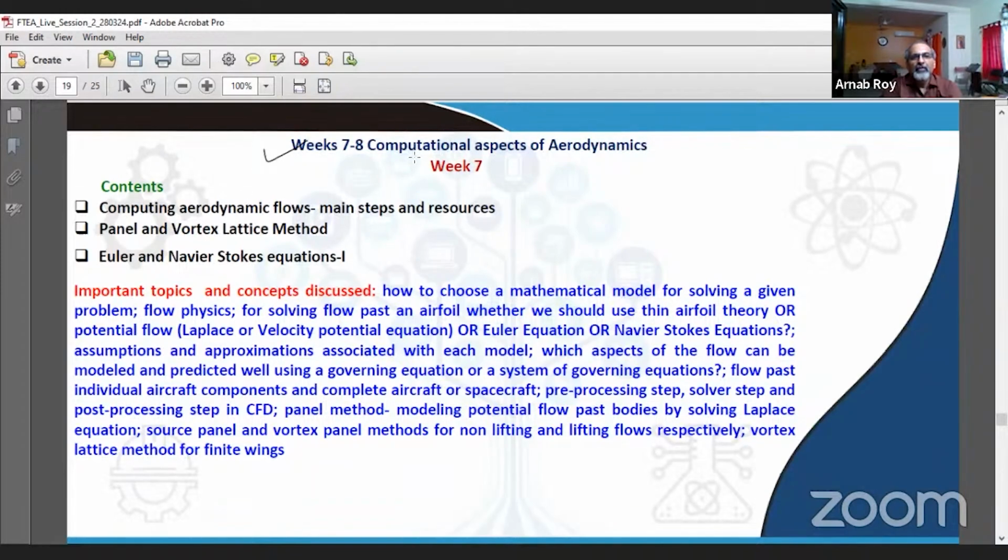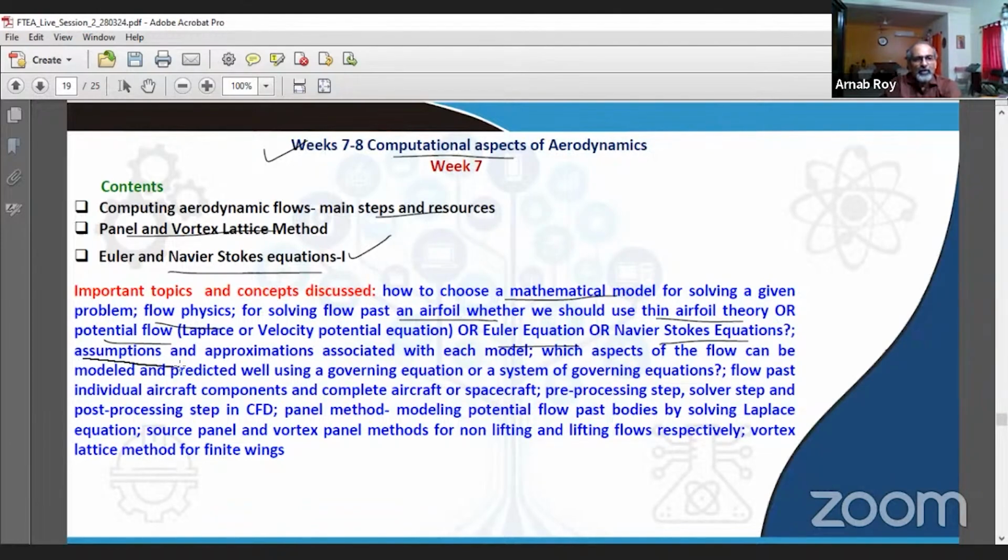In week 7 and 8, we looked at some computational issues related to aerodynamics, computing aerodynamic flows, the main steps and resources, panel and vortex lattice methods, Euler and Navier-Stokes equations, the first part. So we choose suitable mathematical models for computational modeling based on the flow physics that we are trying to capture. And for solving flow past an airfoil, whether we should use thin airfoil theory or potential flow or Euler equation or Navier-Stokes equation, this was the question we raised.